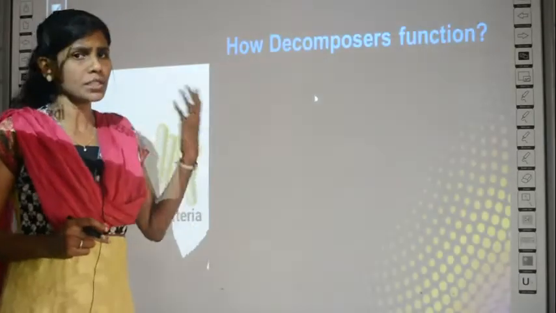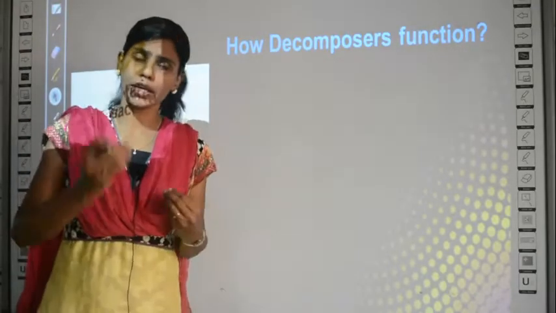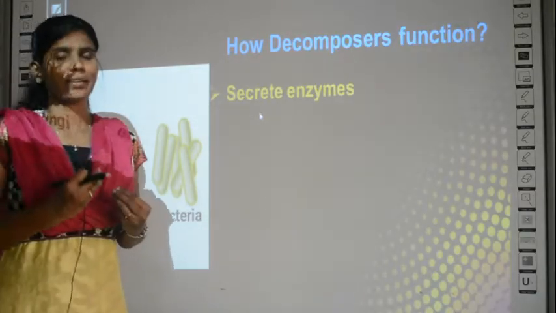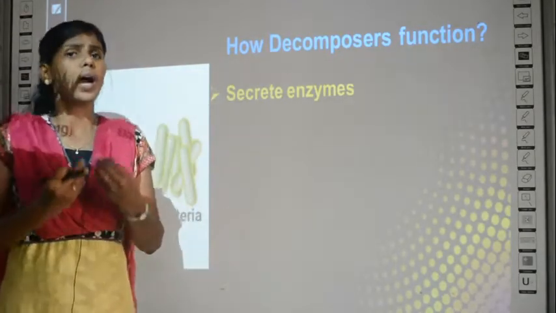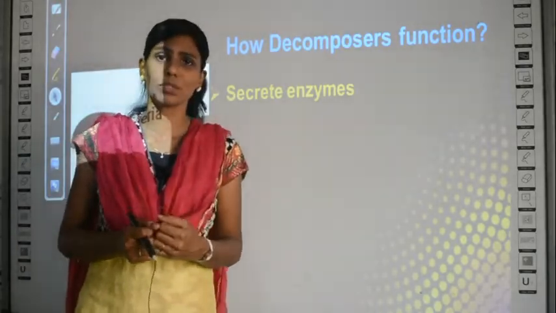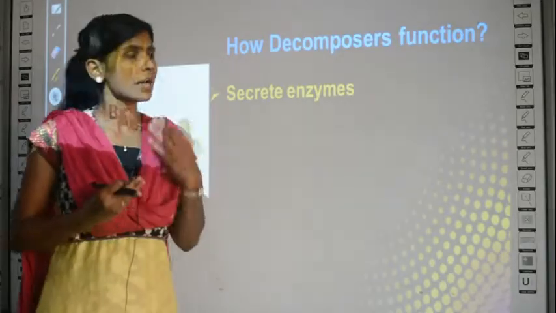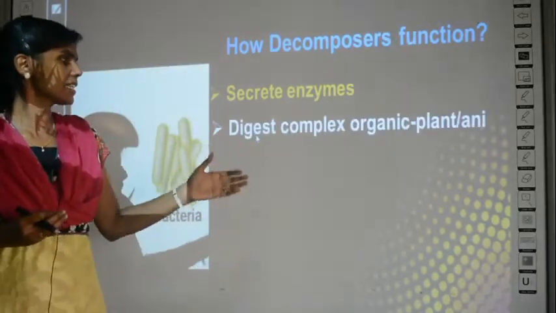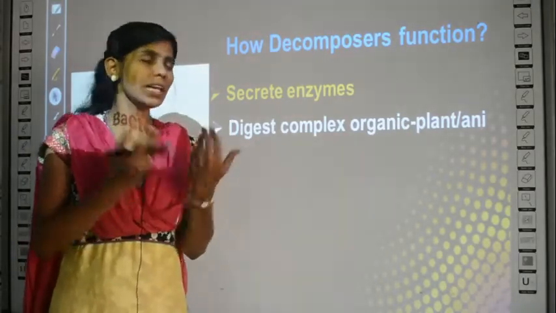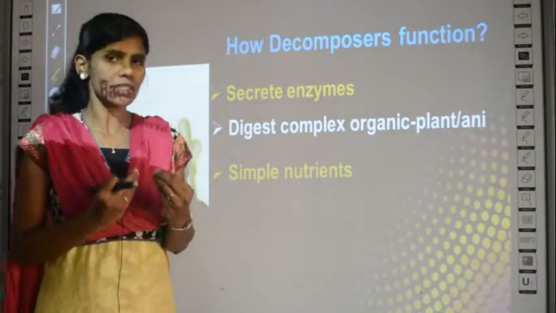How do these decomposers function? How do they work? How can they break down any organic matter? These decomposers secrete enzymes, just like how our digestive system secretes enzymes. Our body has so many enzymes. Similarly, these bacteria and fungi also secrete many enzymes, and these enzymes act on the organic plant or animal material and convert it into simple nutrients. What are simple nutrients?